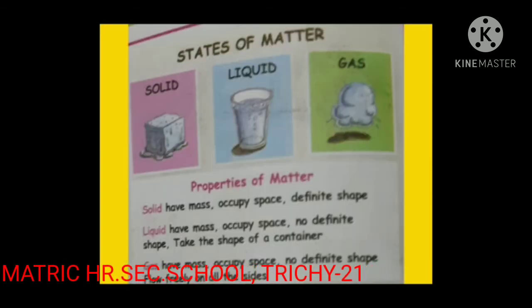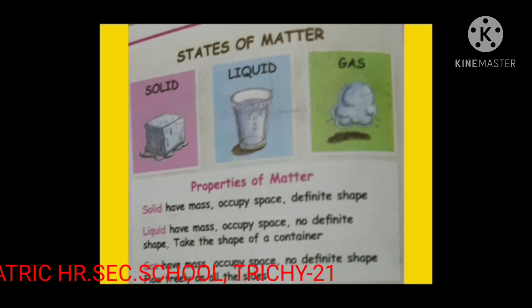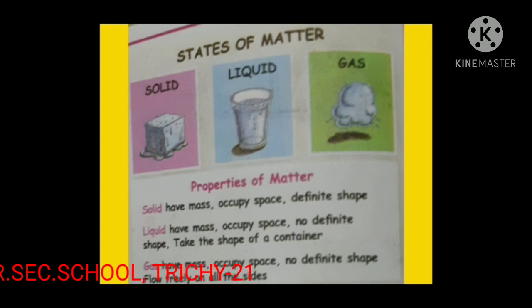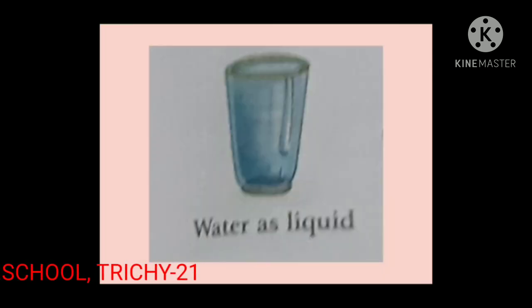When we think of water, we usually think of water as liquid. Water is found in three forms. These are ice, water, and water vapor. You must have seen that water as a liquid takes the shape of the container in which it is kept. It fills our lakes, rivers, and other water bodies. It always flows from higher to lower level.